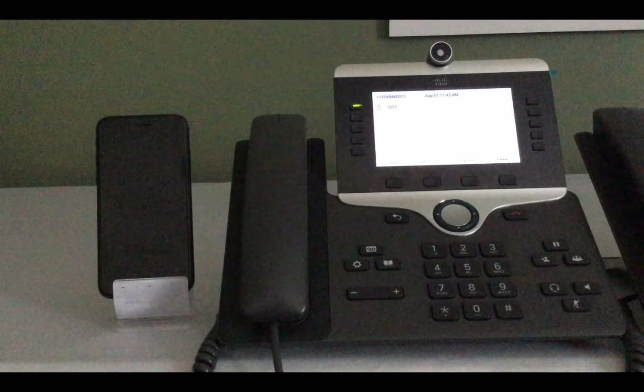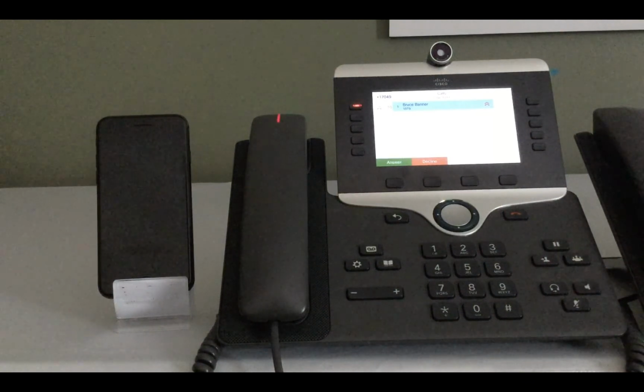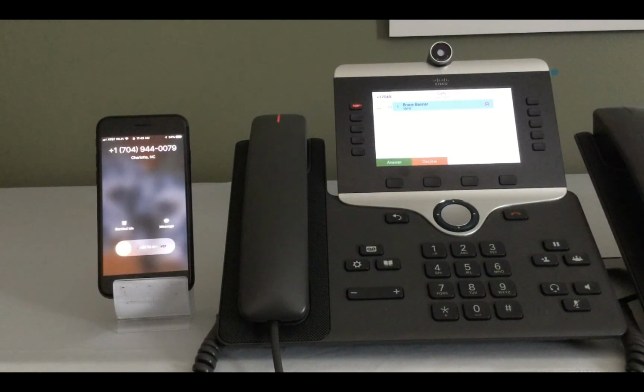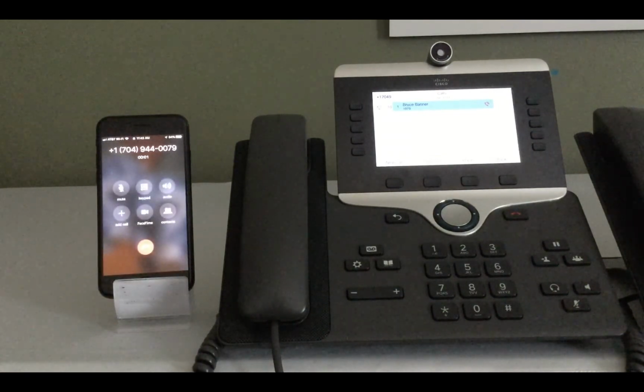Now that we have the Office Anywhere feature set up, let's see how it works. We place a call to the extension or DID number of the configured user. As you can see, the physical phone rings and momentarily the cell phone will also ring. Notice the cell phone is ringing on the normal cellular number and not an installed application.